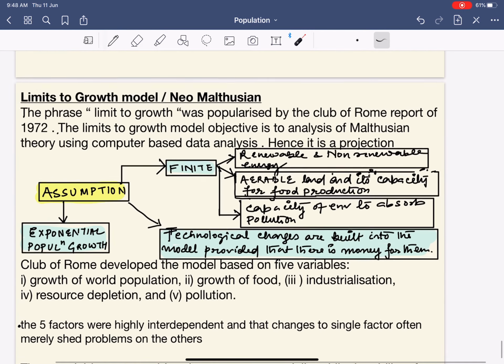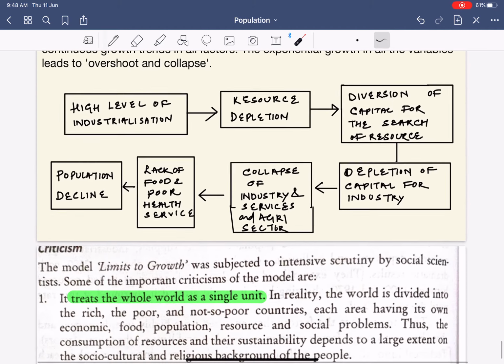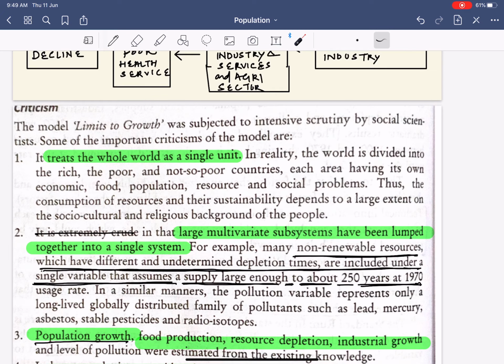But this limits to growth was highly criticized. What were the factors for criticism? Let's look into it. See, the first point is that it treats the whole world as a single unit. The whole world is not a single unit. In the world also, we can divide the entire country nations into the developed, least developed, and the developing nations.